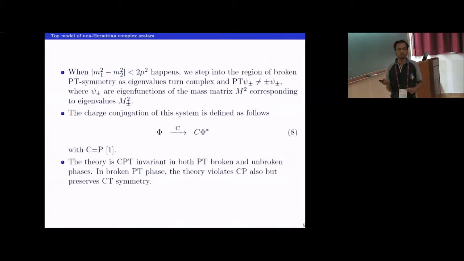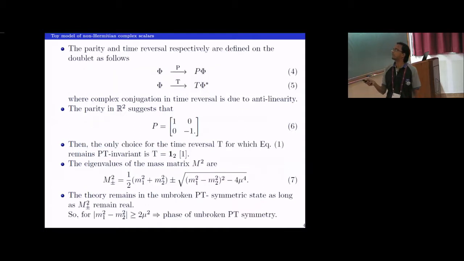Conjugation. This one. Sorry? How does C act on phi? So C is P, 1 minus 1 in the diagonal entries. This one. C is just P, right? So C times phi is P times complex conjugation? Yes, P times complex conjugation. And then it's antilinear? Antilinear. Okay.